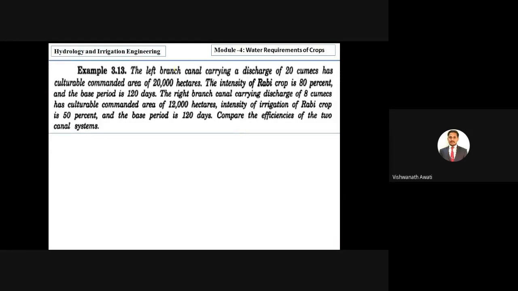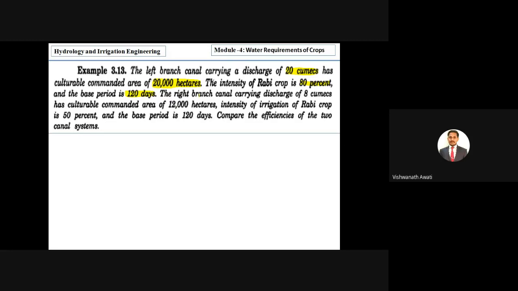So here in this problem they have given the left branch canal carrying a discharge of 20 cumec. So how much is the discharge for the left bank canal? It is 20 cumec, right. It has a cultivable command area of 20,000 hectares. So how much is the cultivable command area? 20,000. Then the intensity of rabi crop is 80% and the base period is 120 days.